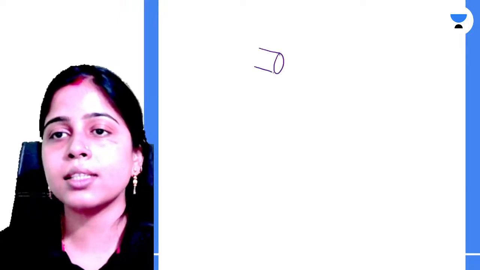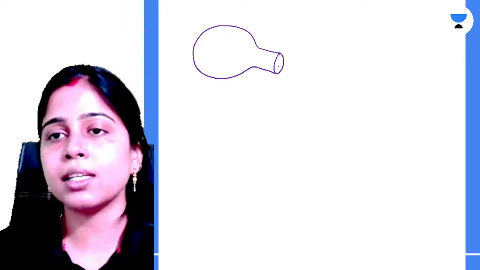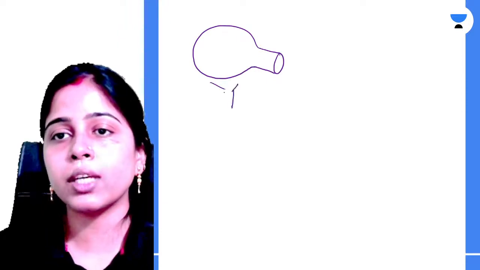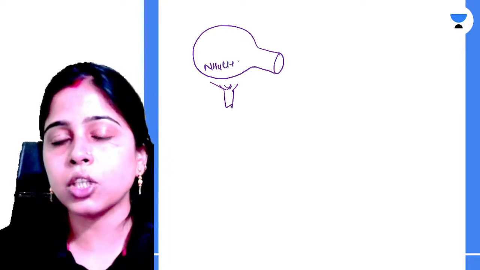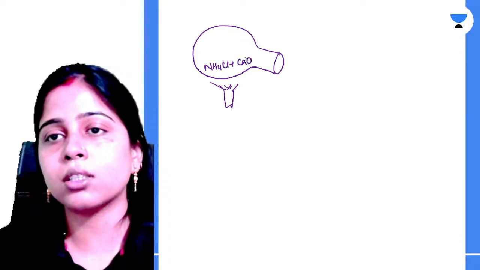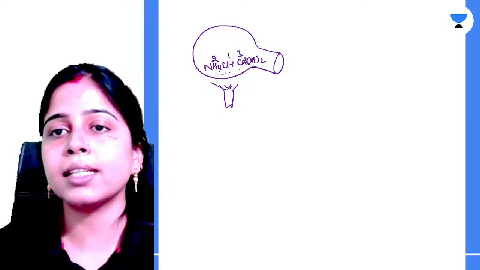Now, let's see the arrangement used for the lab preparation of ammonia. In this case, you can see this vessel in which we have kept your ammonium chloride and your calcium hydroxide in the ratio 2:3. We are heating this.